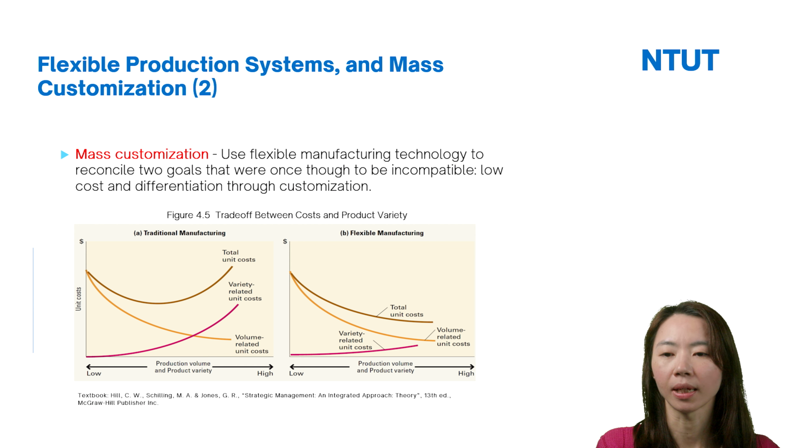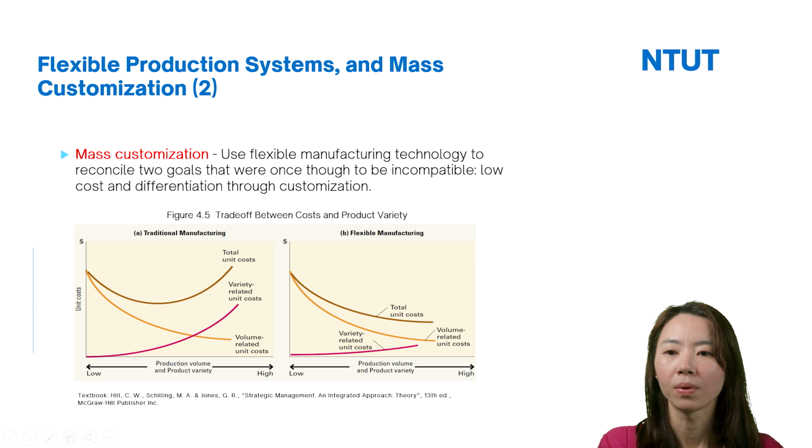First we see the yellow line here. The yellow line means the unit cost will be reduced with larger production volumes, right? So here it is reduced.